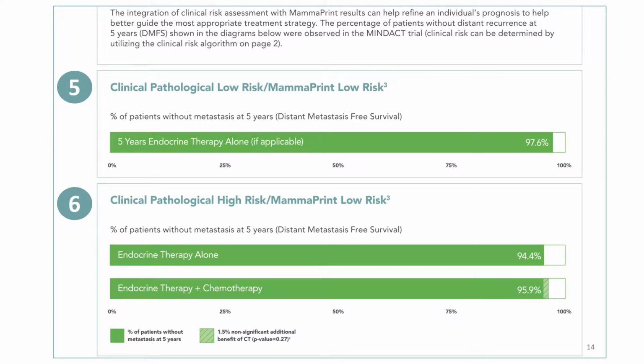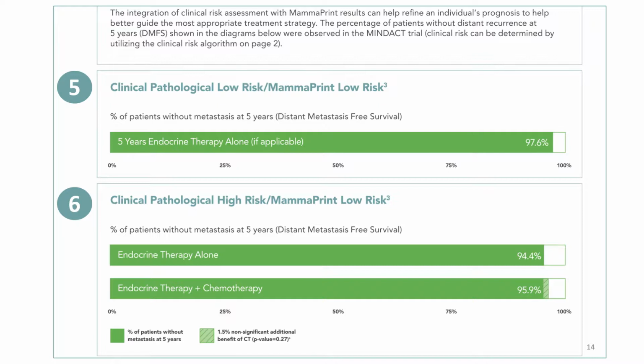Lower down on the page in points 5 and 6, we present data from the MINDACT trial. This is the result of 5-year follow-up distant metastasis-free survival. In point 5 first, we're presenting the results when clinical risk and MammaPrint risk are concordant. So in this case, you have a clinical low risk patient and MammaPrint low risk as well. These results are concordant. We're showing the DMFS 5-year follow-up values with endocrine therapy alone. You can see the patients do extremely well. They have almost 98% DMFS at 5 years.